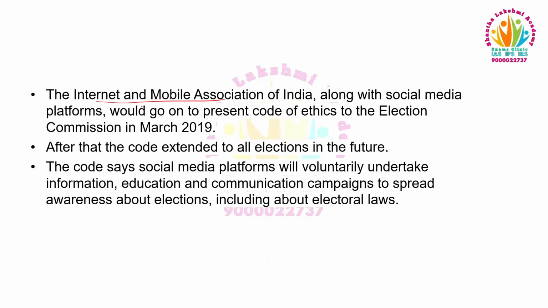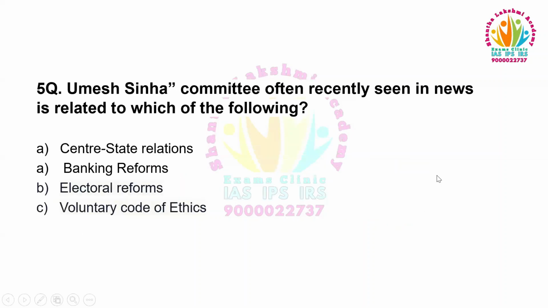The Internet and Mobile Association of India, along with the social media platforms, went on to present the Code of Ethics to the Election Commission in March 2019. After that, the code was extended to all elections in the future. The code says social media platforms will voluntarily undertake information, education, and communication campaigns to spread awareness about elections, including about electoral laws. So the answer is option D, voluntary code of ethics.